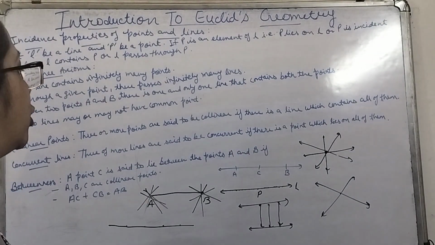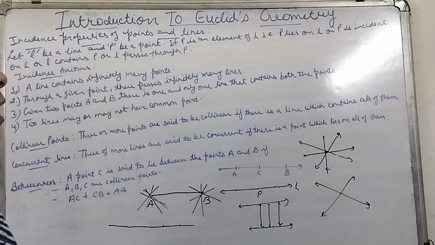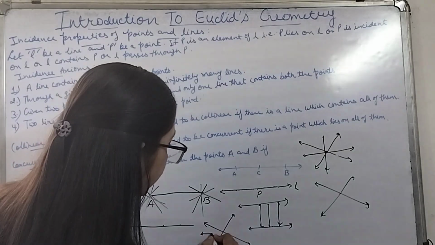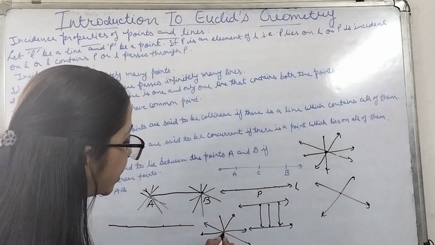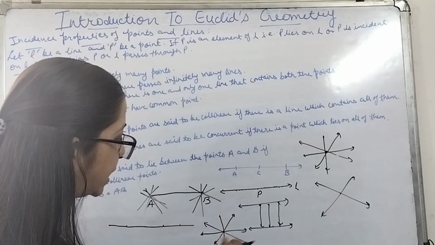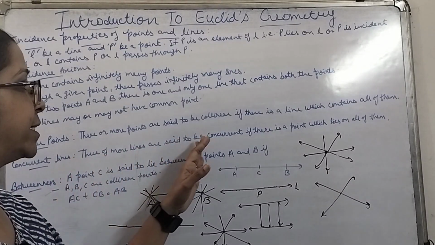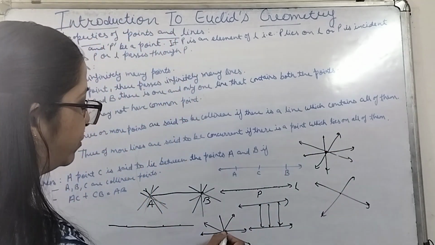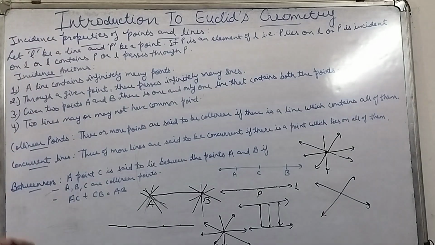Concurrent lines. Three or more lines are said to be concurrent if there is a point which lies on all of them. So if three or more lines have a common point, all these lines having this point in common, then these lines are said to be concurrent lines. This is the point which lies on all of them, which is common for all these lines.